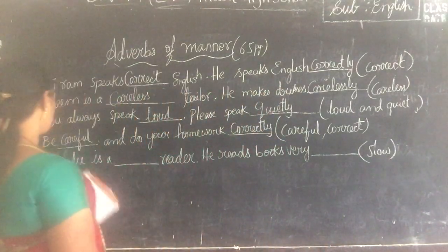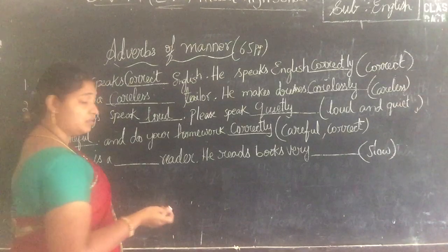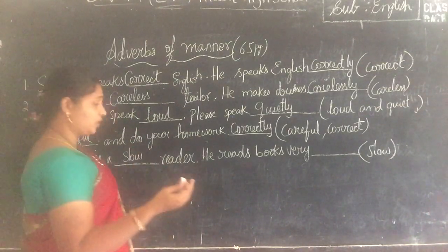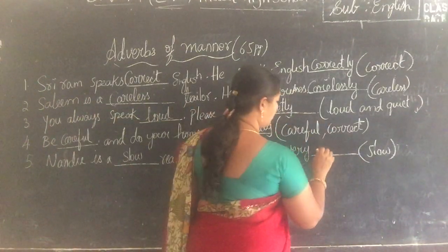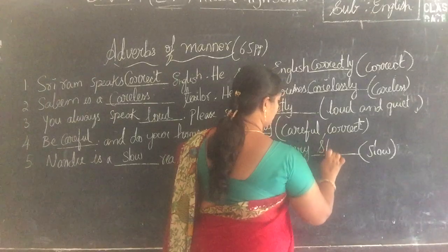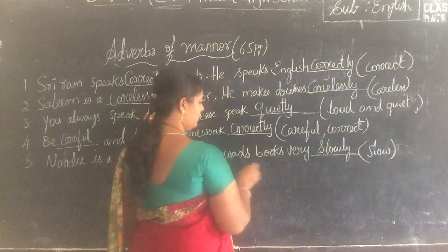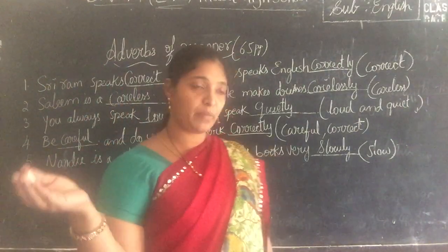Now, Nandu is a dash reader. You can't say slowly reader. So, slow reader. He reads slowly. He reads books very slowly. So here it is also following the main verb, which is reading. But it is not immediately following the main verb.